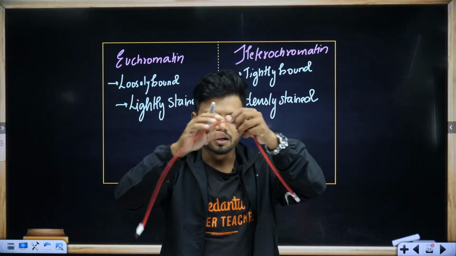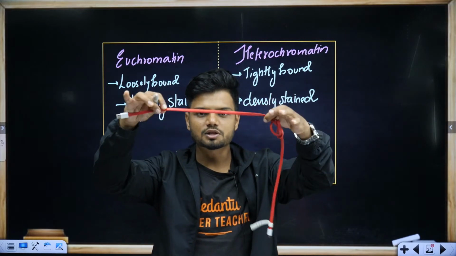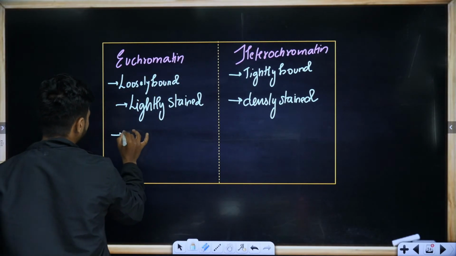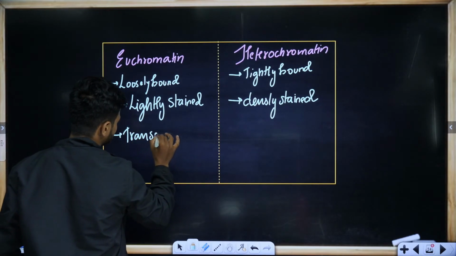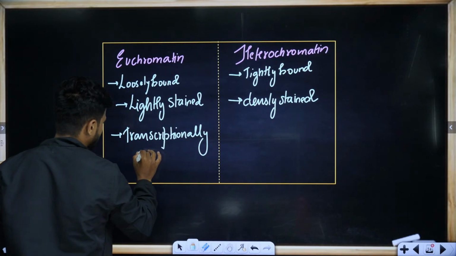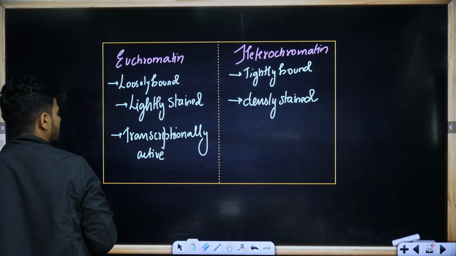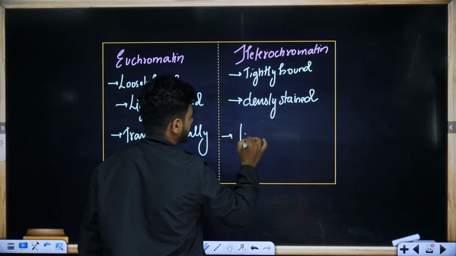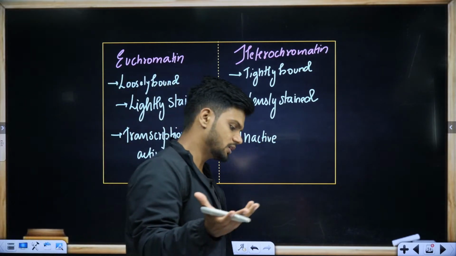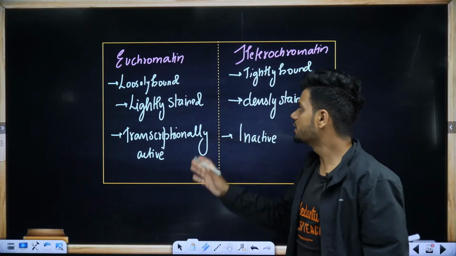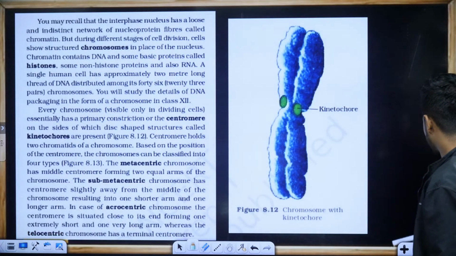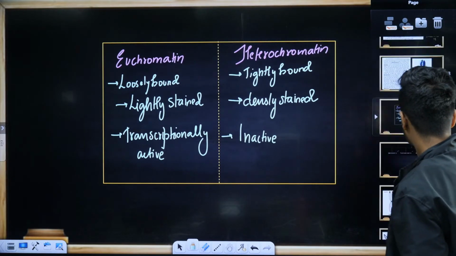So your euchromatin is going to be transcriptionally active, while your heterochromatin is going to be inactive in nature. That's all the difference between euchromatin and heterochromatin.